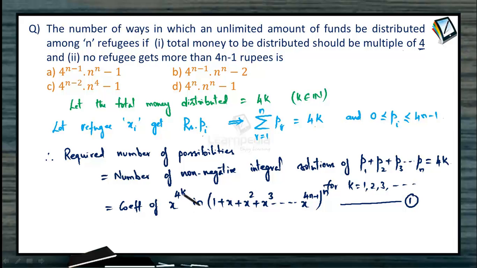We need to find this coefficient of x to the power 4k for different possible values of k, right? Now how do we calculate, as k is a variable, how do we collect the coefficient of x to the power 4k from this expansion? Now observe the working here. Let's consider the expansion of (1 plus x plus x square so on up to x to the power of 4n minus 1) raised to the power n, equation 2. This is a polynomial expansion having all powers of x from 0 to 4n minus 1, and the whole thing is raised to the power n. Then this expansion will have terms starting from the constant term, that is r equal to 0, up to the highest power, which is 4n square minus n, and each of them will be in the form ar x to the power of r.